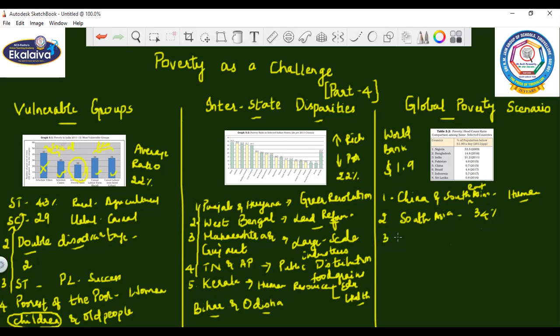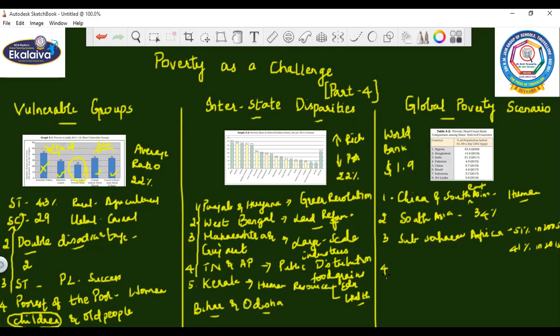Then thirdly, Sub-Saharan Africa, where we can see a decline of 51 percent in 2005 to 41 percent in 2050.